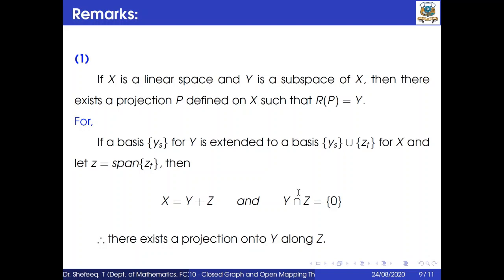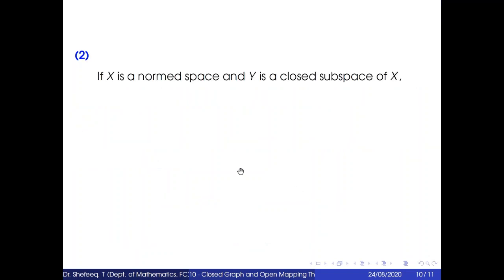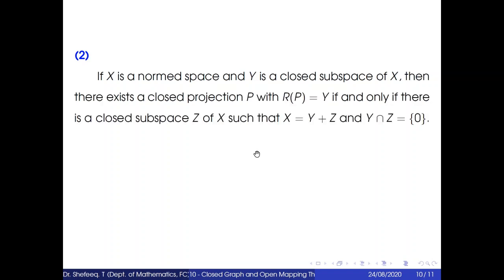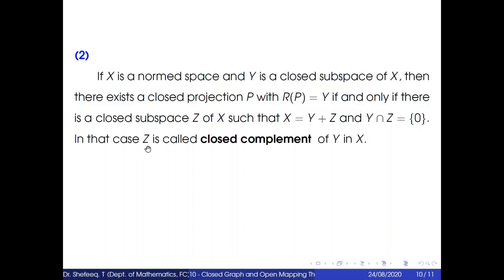Next remark: if X is a normed space and Y is a closed subspace of X, then there exists a closed projection P with R(P) equal to Y if and only if there is a closed subspace Z of X such that X is equal to Y plus Z and Y intersection Z equals the singleton {0}. In that case Z is called a closed complement of Y in X. There is an example given in the textbook, please refer.